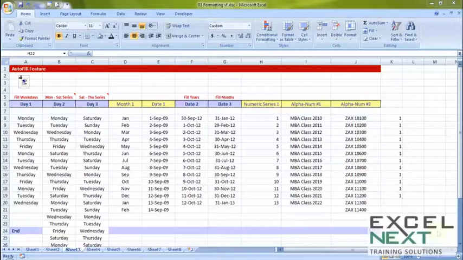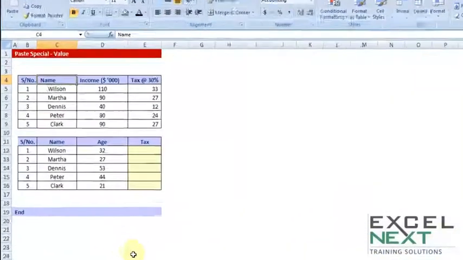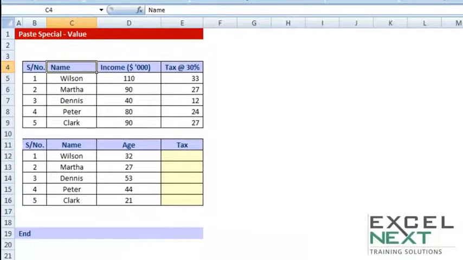Hi everyone, welcome back to a new session on Advanced Excel. After having discussed the autofill feature of Excel, let me move on to the next sheet, sheet 4, where I'll be discussing two aspects of Paste Special, two of the most commonly used aspects of Paste Special.